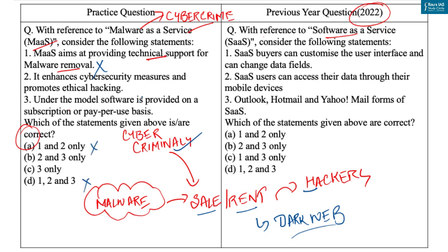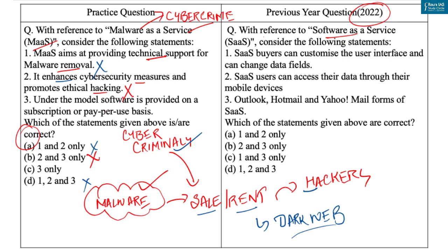Now let's come to the second statement. It enhances cyber security measures and promotes ethical hacking. Now, in this model, individuals or groups with little or no technical expertise can gain access to sophisticated and powerful malware tools and services, enabling them to launch cyber attacks without needing to develop or maintain their own malware, thus making it easier for cyber criminals to launch attacks and evade detection. So with this, our second statement is incorrect. So with this, you can eliminate option B.